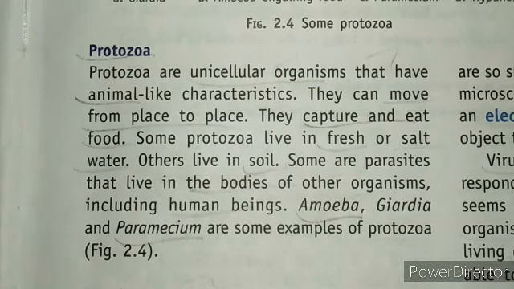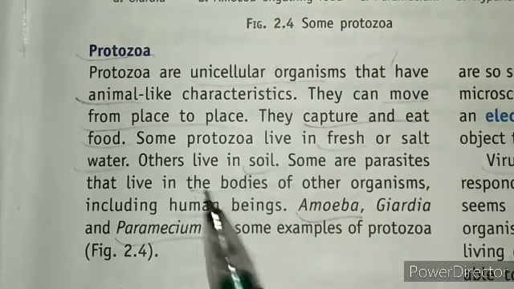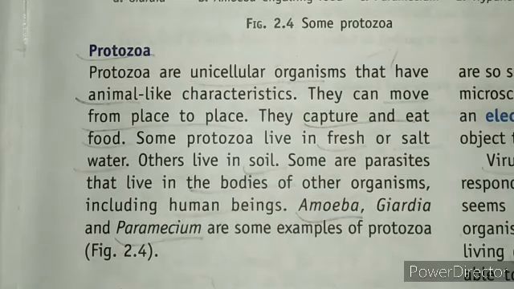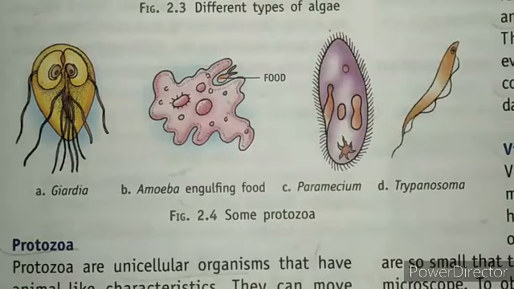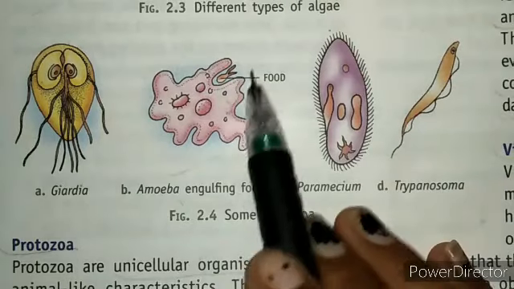Next we have protozoa. So these are basically unicellular organisms that have animal-like characteristics. They can move from place to place, and they capture and eat food. Some protozoa live in fresh or salt water. Okay, so let's see what can be the examples of protozoa. So the first one is Chirodia, and second is amoeba, engulfing food.